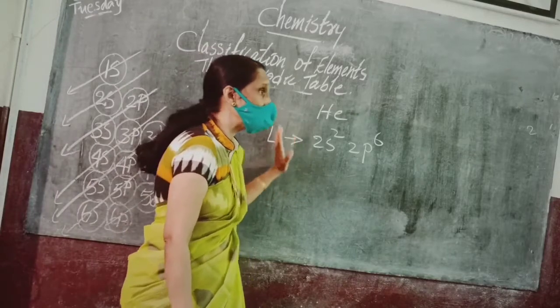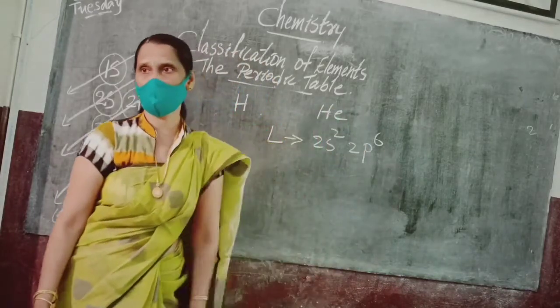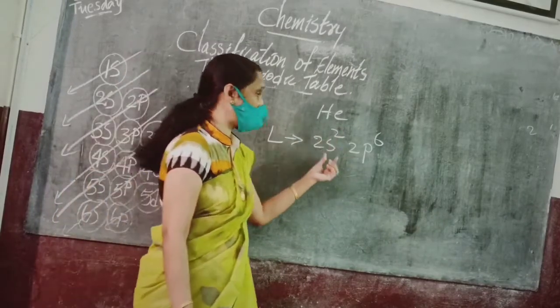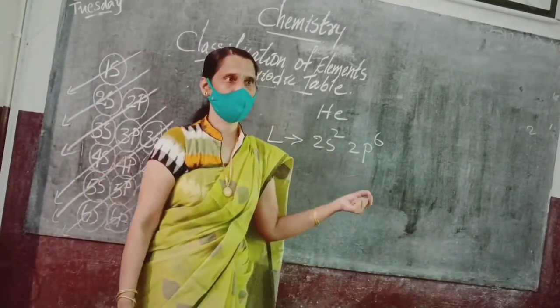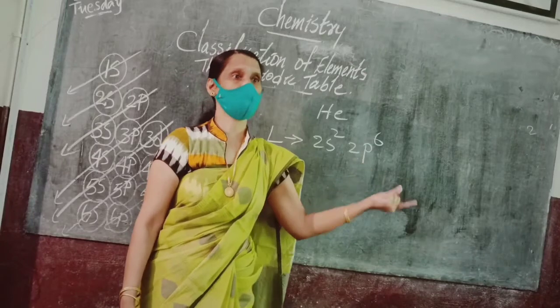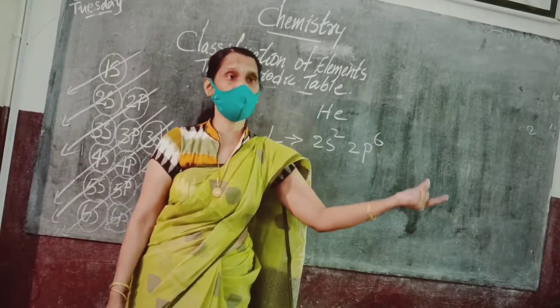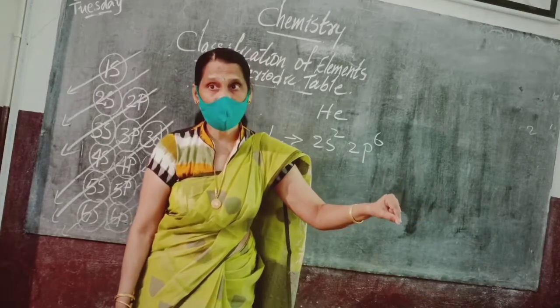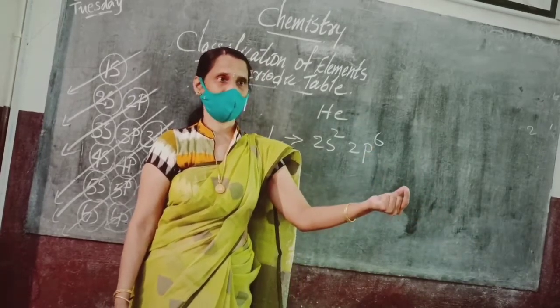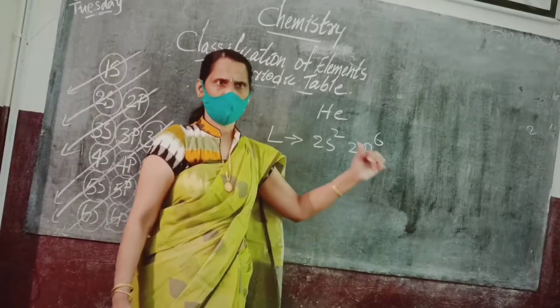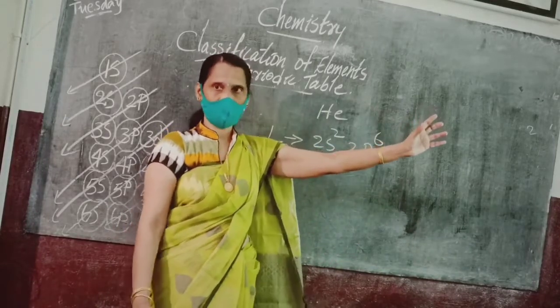When we go from lithium to neon, the electron enters 2s1, next 2s2, then 2s2 2p1, 2s2 2p2, and so on, and I am seeing the differentiating electron. 1s2 is common for all, right?